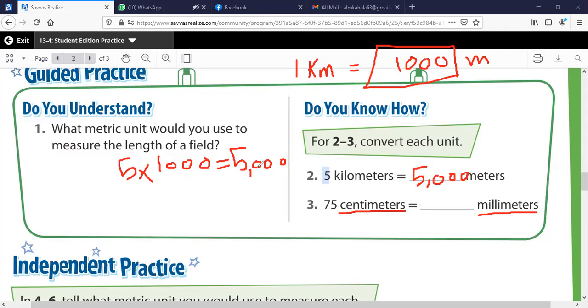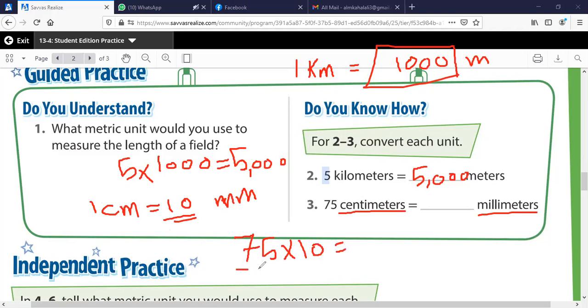Again, now we have 75 centimeters that need to be converted into millimeters. When you go up to the table, you will see that 1 centimeter equals 10 millimeters. Great. So I'm having 10, which means I will multiply 75 by 10.